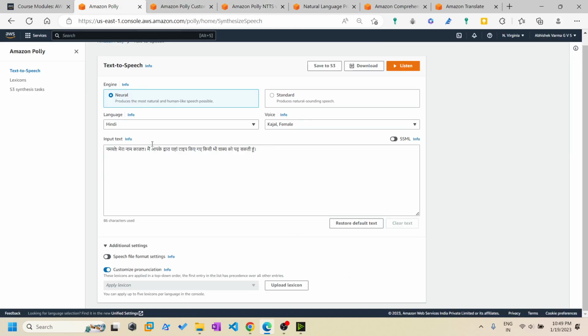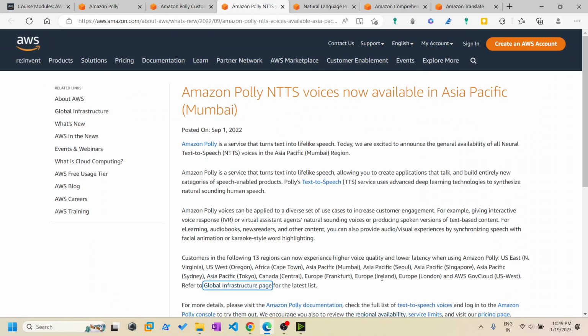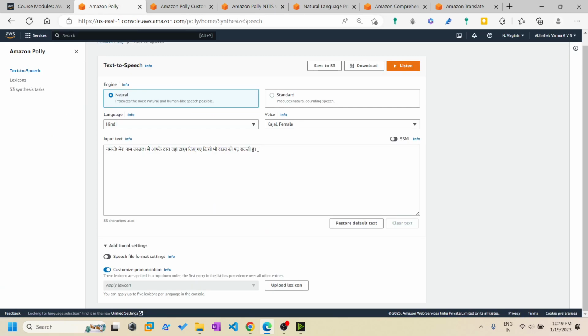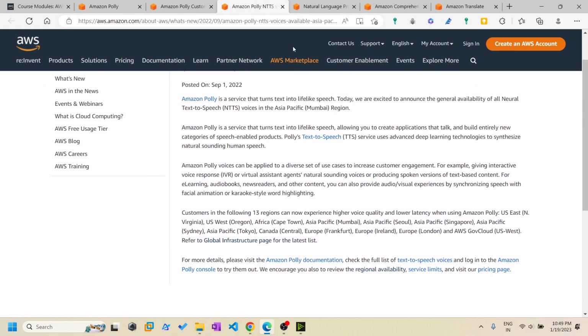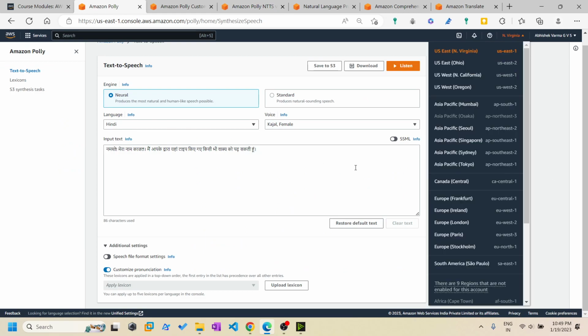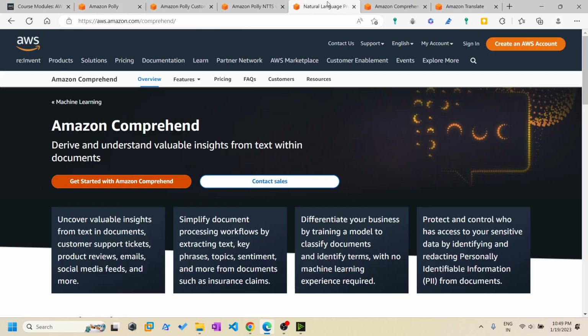And for this natural, human-like speech, NTTS, not all regions are available. Throughout the world, only 13 regions are available for this particular type of service, as it needs some additional hardware requirements. As I'm deploying it in North Virginia, USA, it has NTTS support. So it is working in North Virginia.